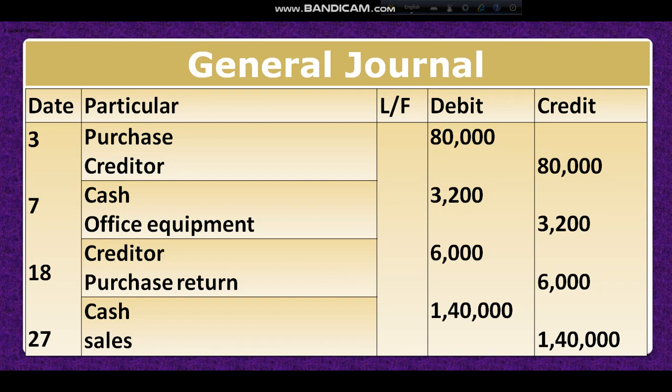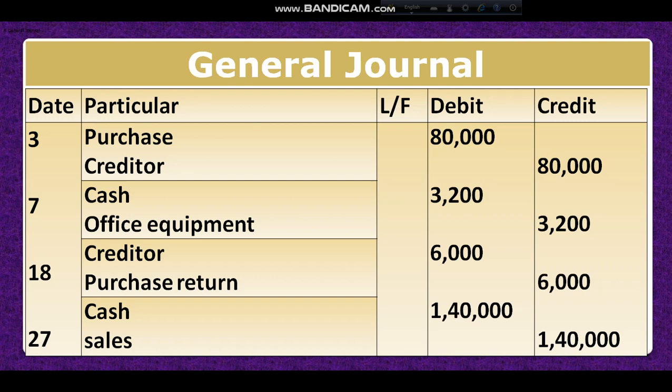Now, requirement B, general ledger. In the previous chapter, we discussed general journal in detail. Dear student, here we have some transactions and we have to give the journal of these transactions. First transaction: January 3, medicine bought from Jahan Drugs.